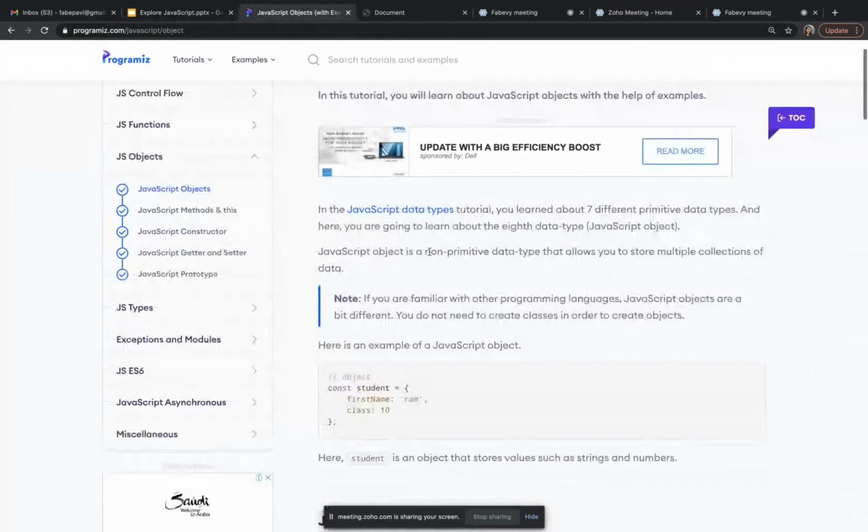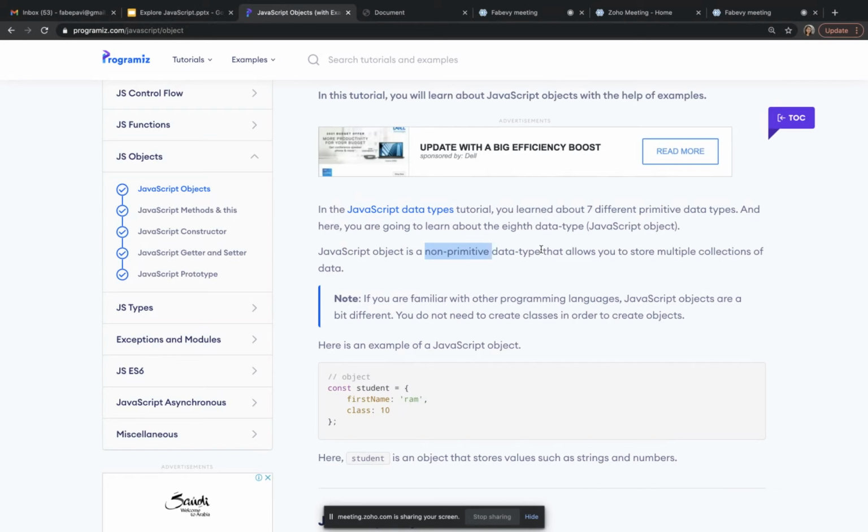What is written here: JavaScript object is a non-primitive data type. Here what they are telling is the object is a data type, because already in the data type list we have read object is one of the data types, that is non-primitive. Strings, numbers, and booleans are primitive data types, and there are around 6 primitive data types, I think. Object is a non-primitive data type that allows you to store multiple collections of data.